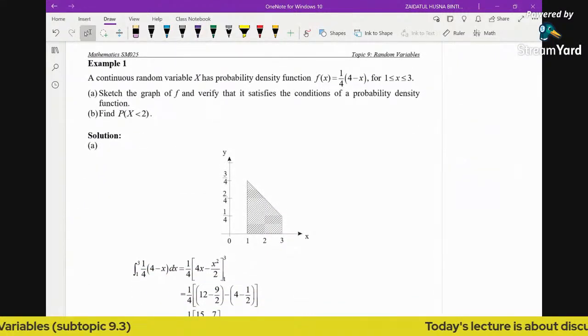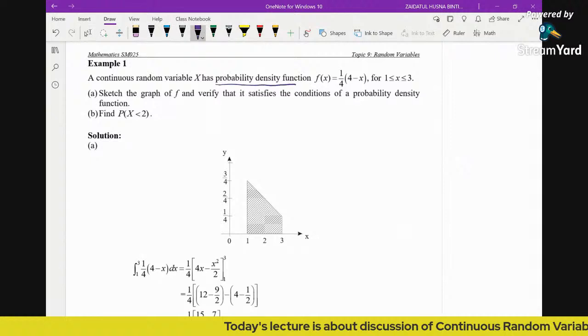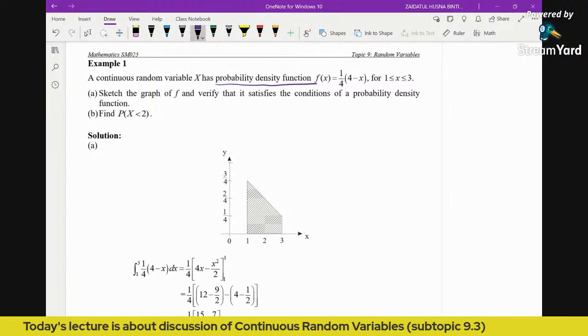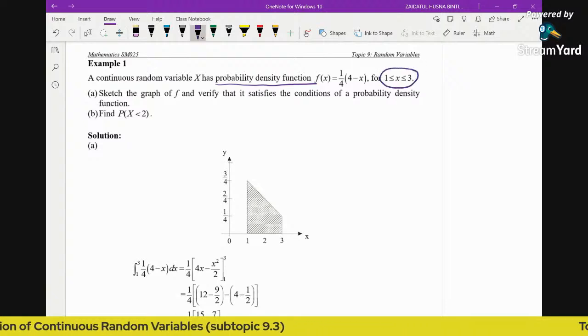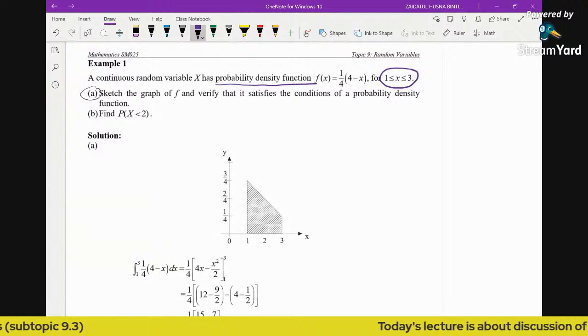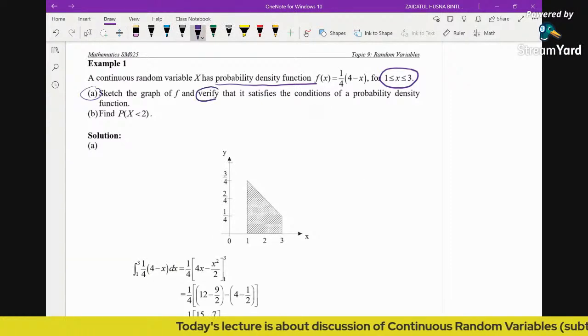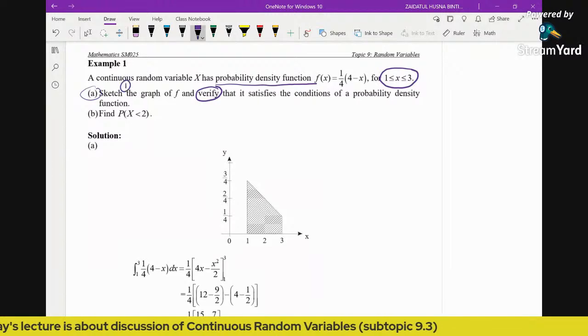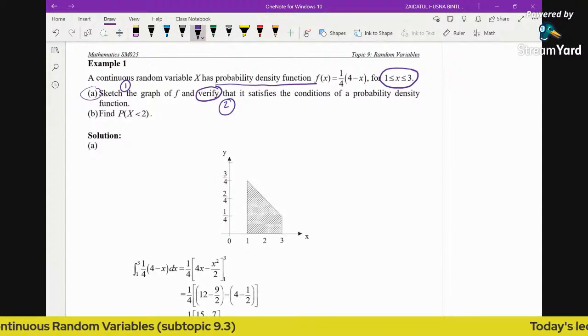Now let's look at example 1. A continuous random variable x has a probability density function, given as this PDF. We are given this function for x defined from 1 to 3 only. Question A says: sketch the graph of f and verify. There are two parts to this question. First, we need to sketch the graph, and second, we need to verify that it satisfies the condition of a PDF.